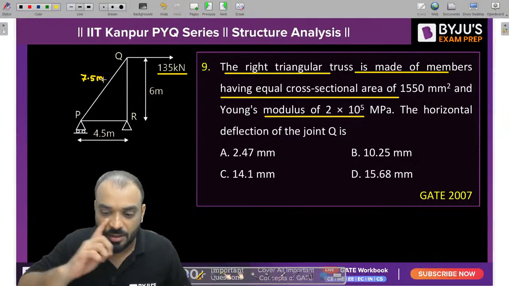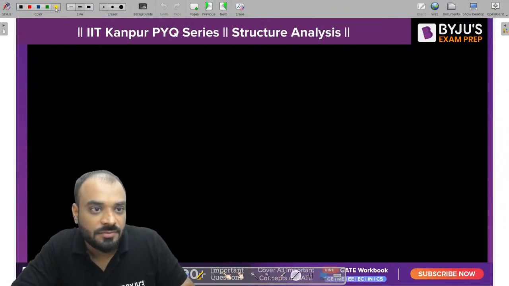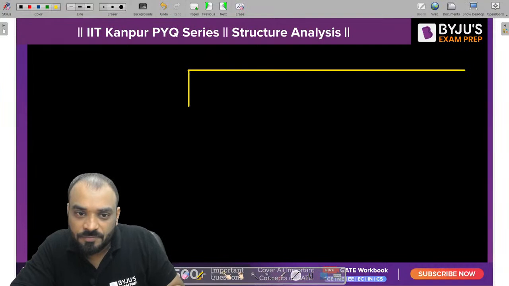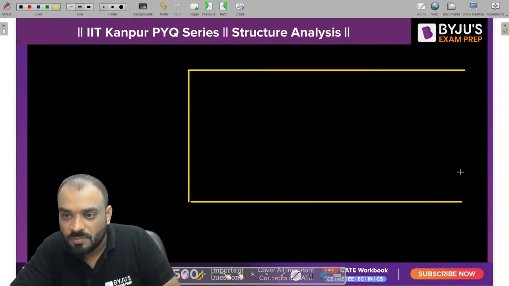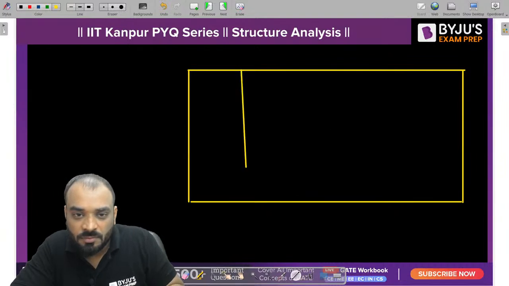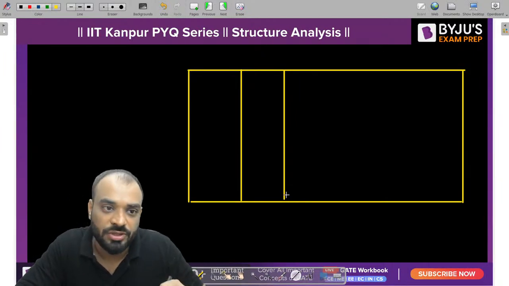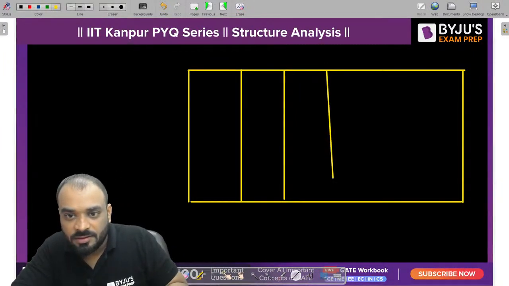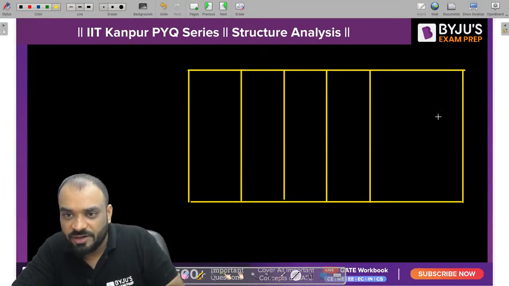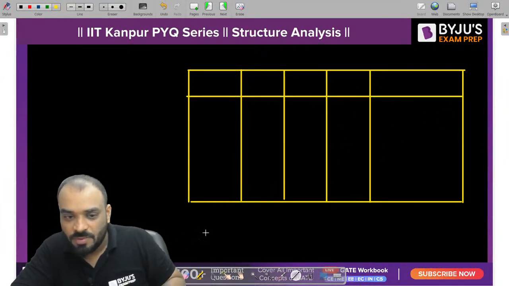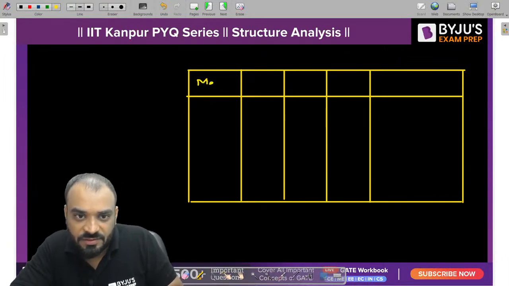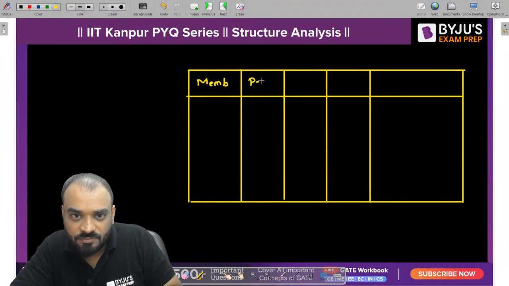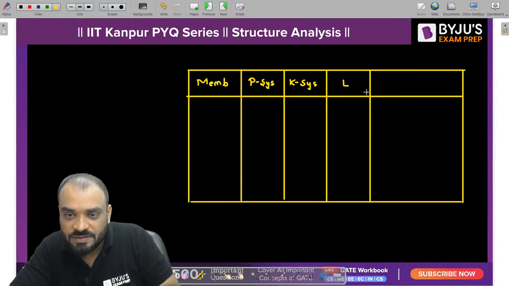Okay. Now let's see, guys, how we can do this. I need to draw a table where I will write member, then whatever force which is coming due to the external loading, then K system of force, then L, then we will find out what is PKL. I will explain this particular table once again, guys, why we are doing this. This is K system of length and this is the product.